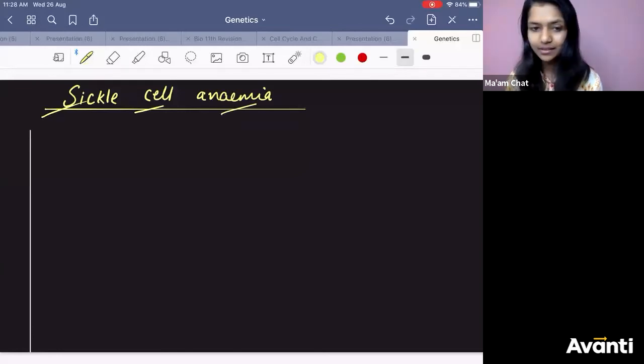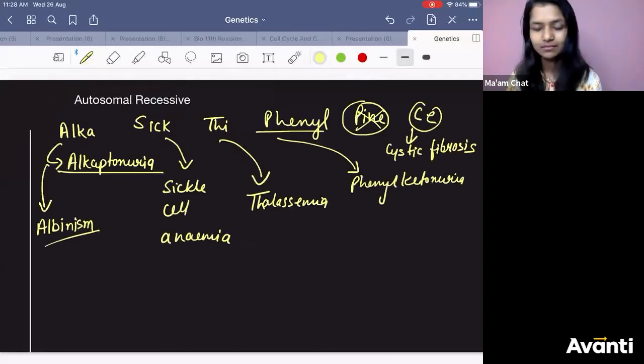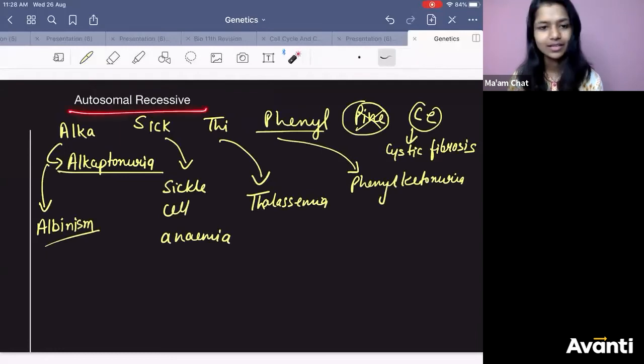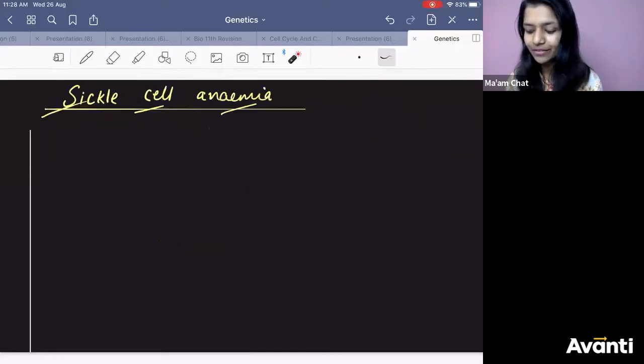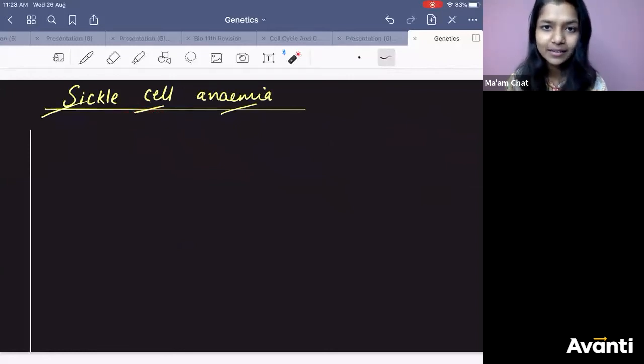Okay, sickle cell anemia. So what happens here? It is which type of disease? Autosomal recessive. Now every story is clear. You know everything about it. It will happen from chromosome number 1 to 22, any one chromosome. Recessive means the condition should be homozygous recessive to get the disease. Now you know everything or not? Tell me. Who will be the carrier? Heterozygous condition will be the carrier.